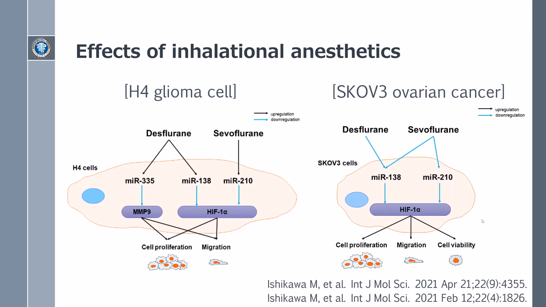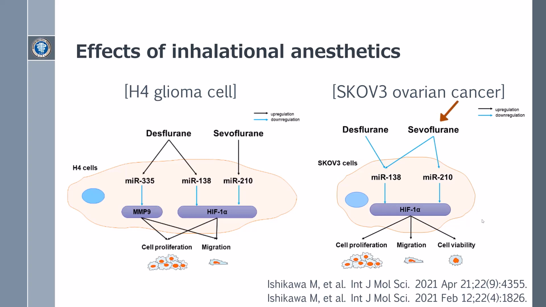Inhalational anesthetics enhance SKOV3 cell malignancy via downregulation of anti-cancer microRNA expressions. Sevoflurane and Desflurane exposure to SKOV3 cells increases SKOV3 cell proliferation and migration via HIF-1 by MIR-138 downregulation.